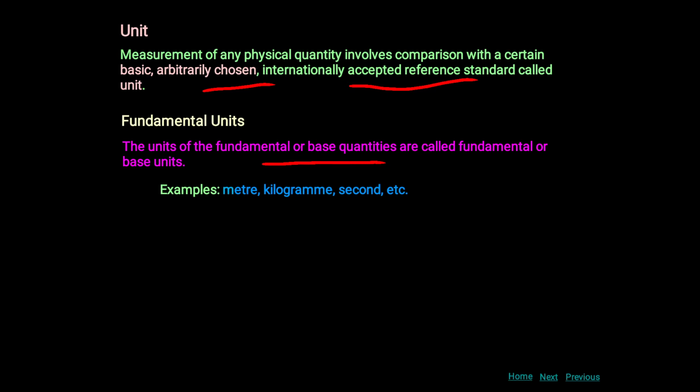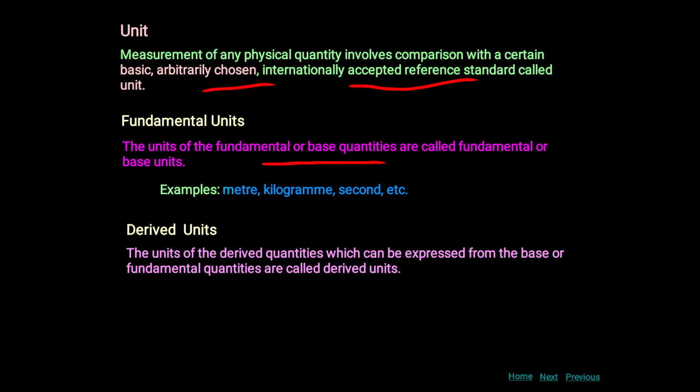Examples: meter, kilometer, second, etc. These are the fundamental units. Then derived units: the units of derived quantities which can be expressed from the base or fundamental units are called derived units. For example, meter per second, kg per meter cube, kg meter per second square, etc.